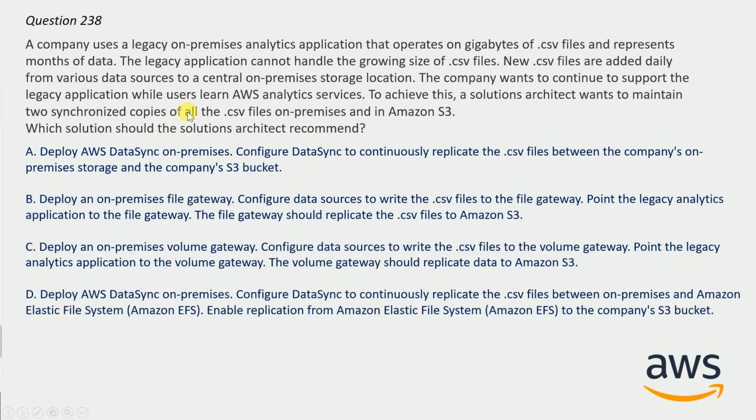You can go through all the options, take your time. And the correct answer here will be option B. Deploy an on-premises file gateway, configure data sources to write the .csv files to the file gateway, point the legacy analytics application to the file gateway. The file gateway should replicate the .csv files to Amazon S3.